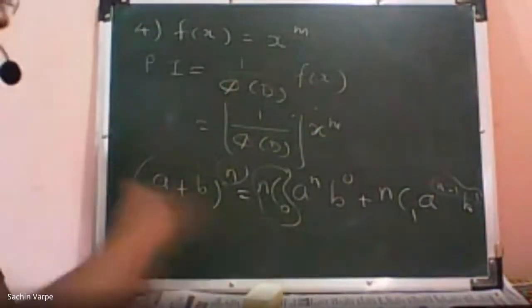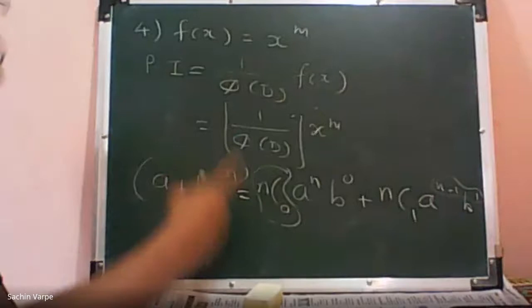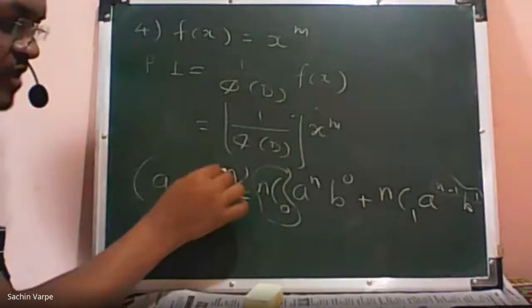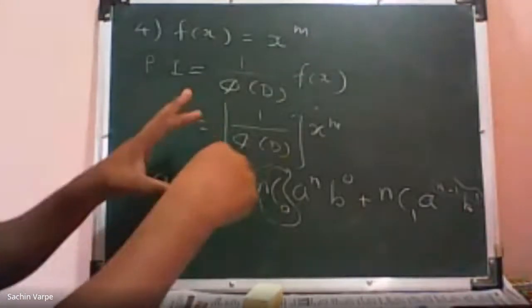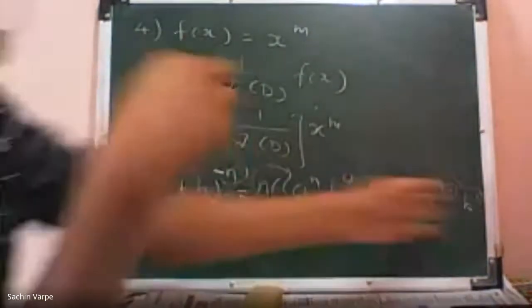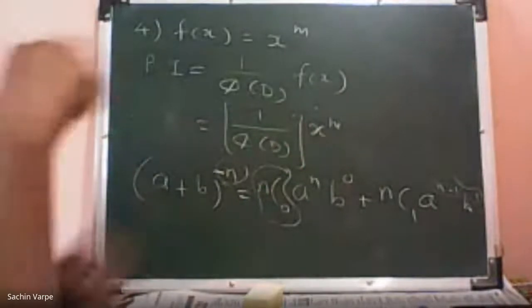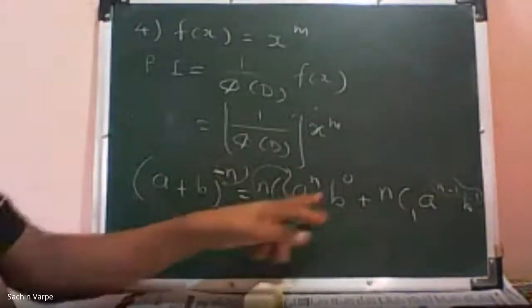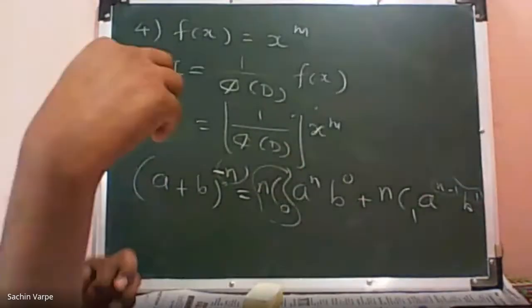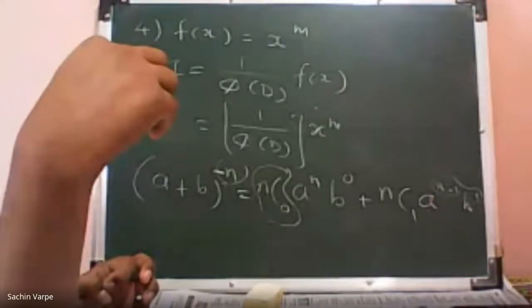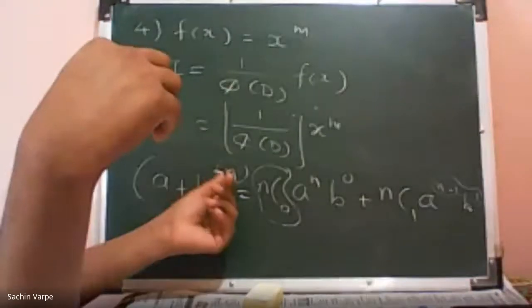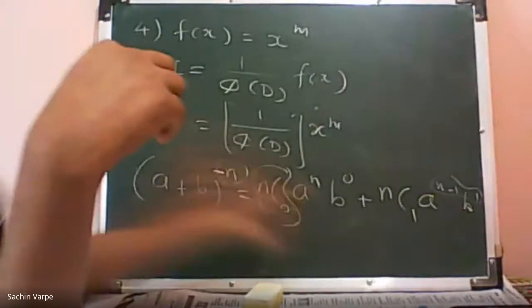So in this way, I can write any rational function. If this power is negative, then that will be 1 upon (a plus b) raised to n, and that will be a rational function, isn't it? So that also I can express in terms of infinite terms. Only what will be the change? Here the power will be minus n.